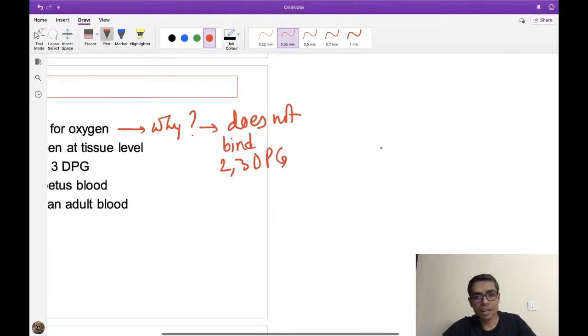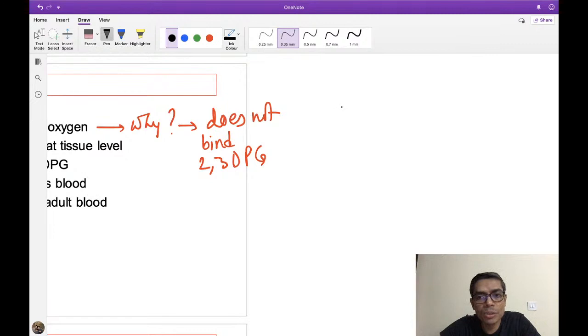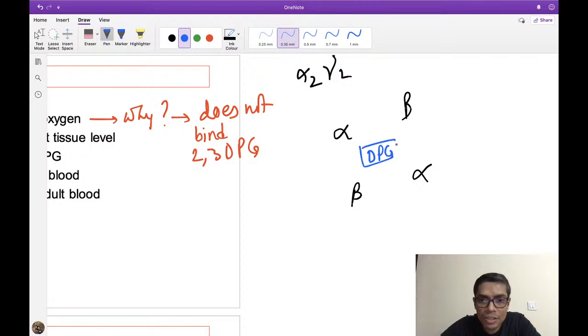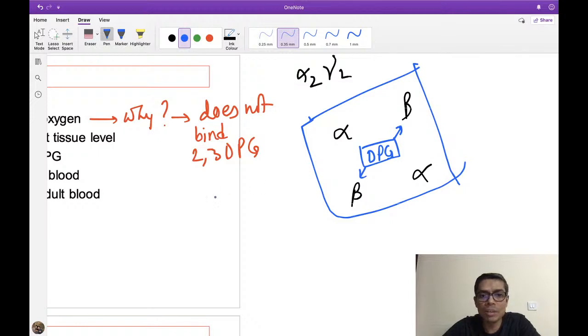So please try to understand this quick discussion: we know that fetal hemoglobin means alpha and gamma chains, right? But in adult hemoglobin we know the alpha chain is there and the beta chain is there. Now all of you know, please remember this important thing, that 2,3-DPG binds with both beta chains. Means one molecule of hemoglobin can bind with only one molecule of 2,3-DPG. Now if I ask you 2,3-DPG binds with which chain of globin, that is your beta chain, both the beta chains.